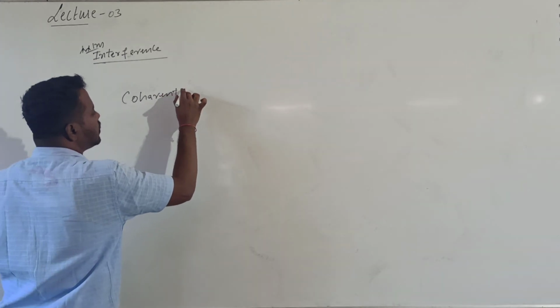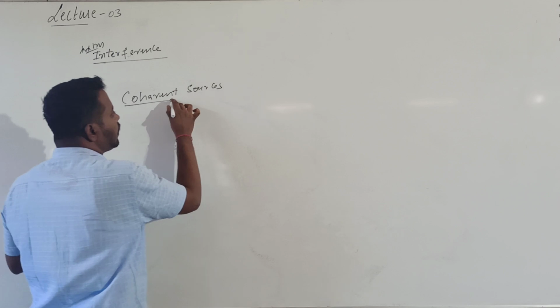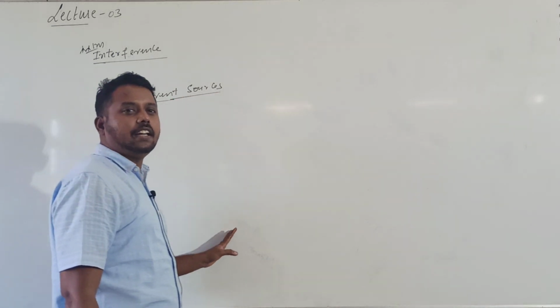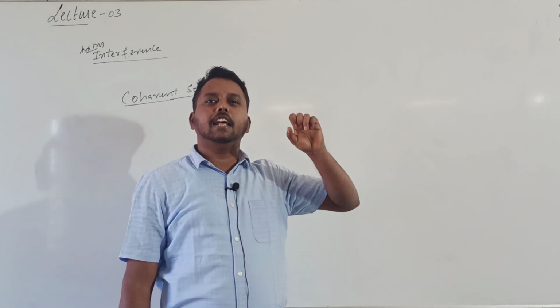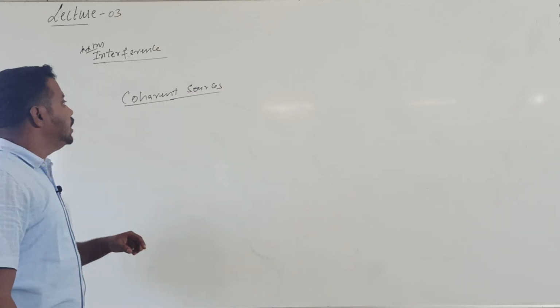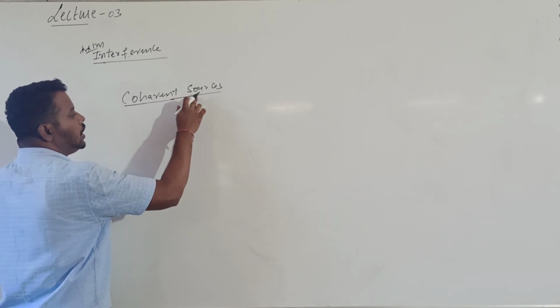Coherent sources. What is the meaning of coherent sources? Does the light coming from any two sources produce interference? Now, sir, in a room I will keep two electric bulbs. Can I see the color pattern? No. In order to see the interference pattern, the sources must be coherent sources.